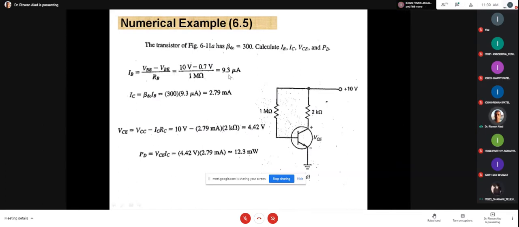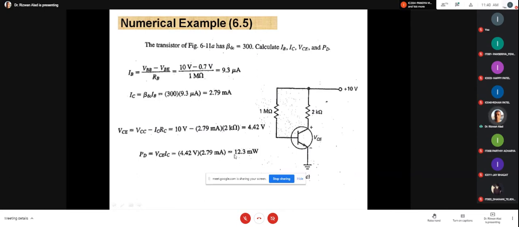Okay, now please remember and concentrate here. By a fixed value of VBB, IB is fixed. Accordingly, IC is fixed, 2.79 milliampere. Then suppose I increase VCC. So what happens? VCE increases. Instead of 4.42, for example, this is 10 volt and I make it 25 volt. Then definitely the value of VCE will increase, and definitely the product of these two will increase, and this value goes beyond 25 millivolt.